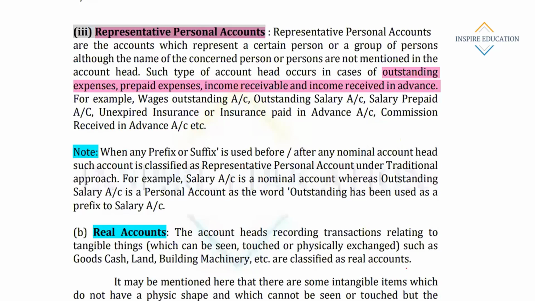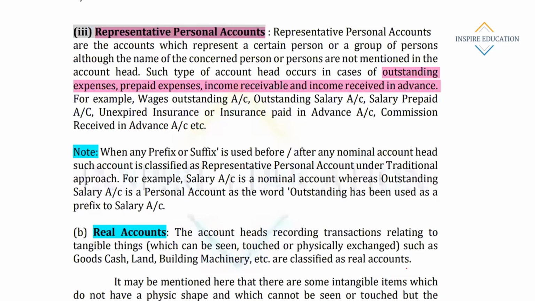Suppose 50,000 is outstanding for salary, then outstanding salary account is written. This is called representative personal account. Or suppose we have paid some salary in advance, means salary for the month of April paid to an employee in advance, then we'll write it as salary prepaid or salary paid in advance. Then it is our asset. It is also a representative personal account.